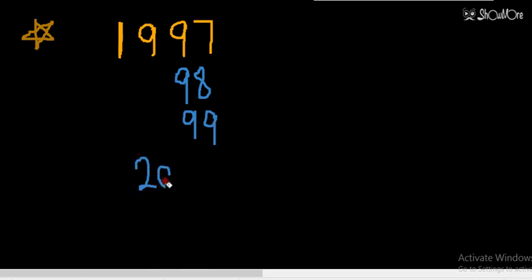So 2000, to check the leap year of a century year, we have to divide that number with 400. So 2000 is divisible by 400. That means 2000 is a leap year. Now after 2000 we have 2001, 2002, then we have 2003.